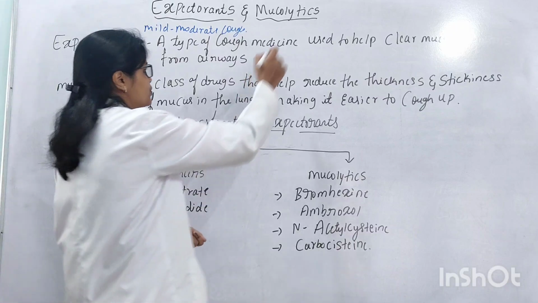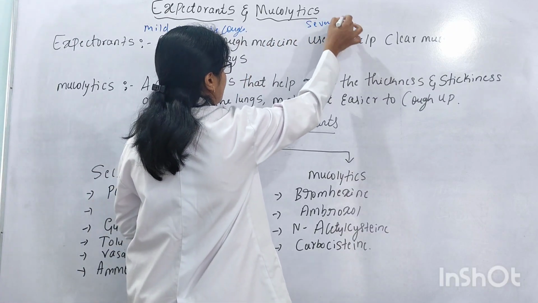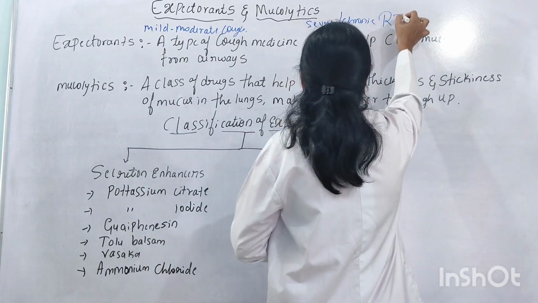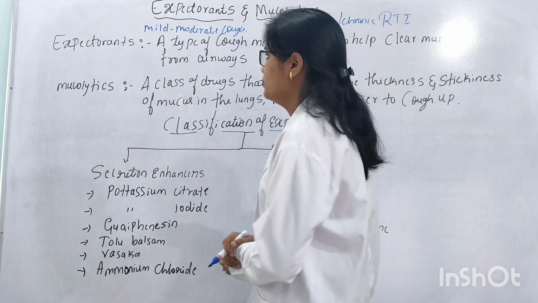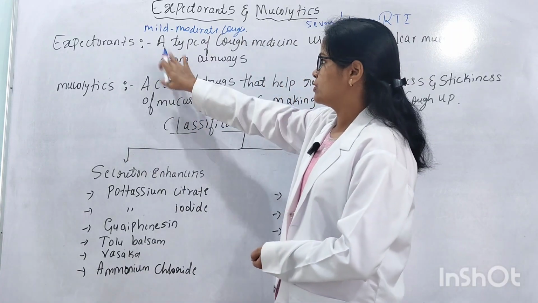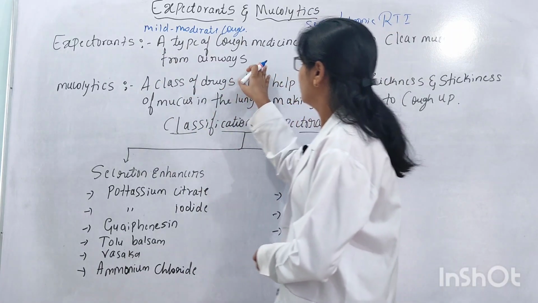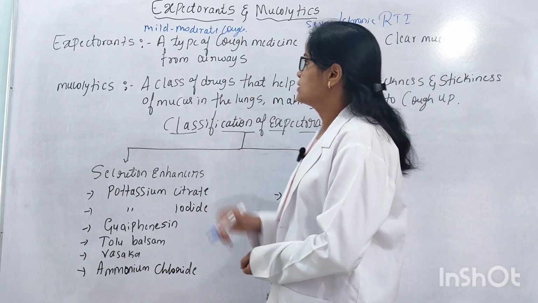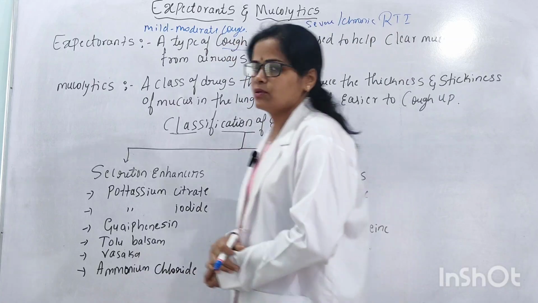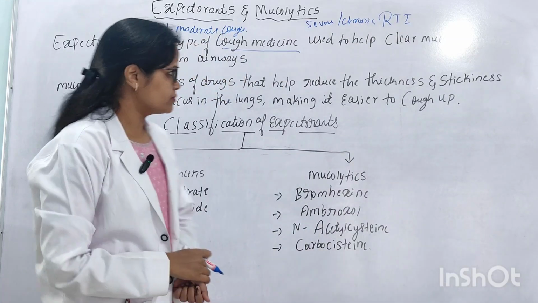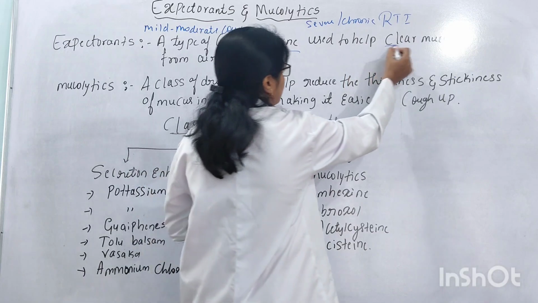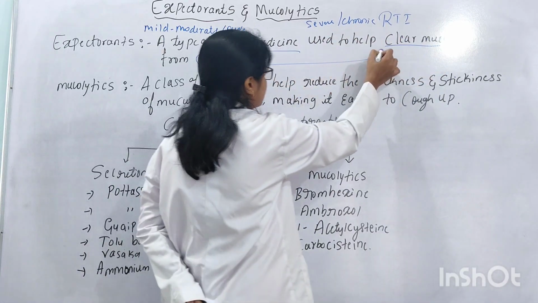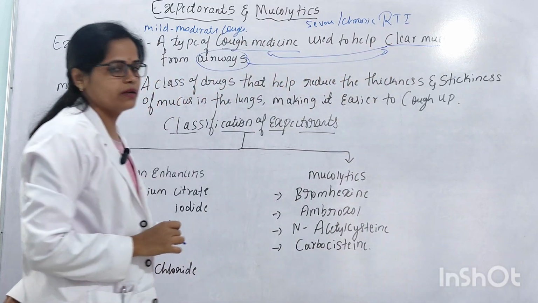Then mucolytics are used for the treatment of severe or chronic respiratory tract infections. Okay, here first we'll study about the expectorant. Expectorants are a type of cough medicines used to help clear mucus from the airways. Only when there is excess mucus production in the airways, the person may have a cough.